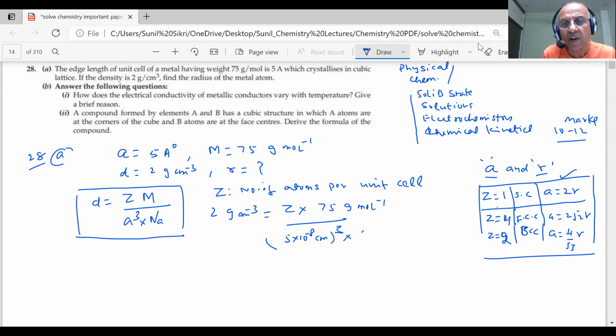And what is Avogadro number? 6.02 into 10 power 23 atoms per mole. This is the number of atoms you are getting. So what will you get?